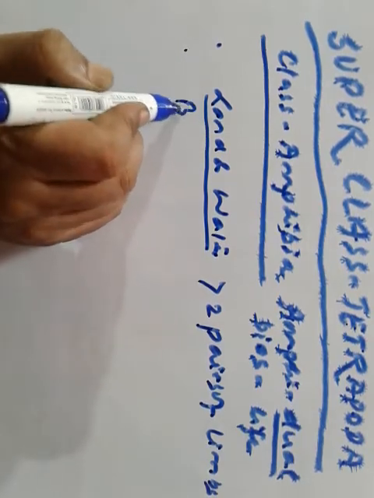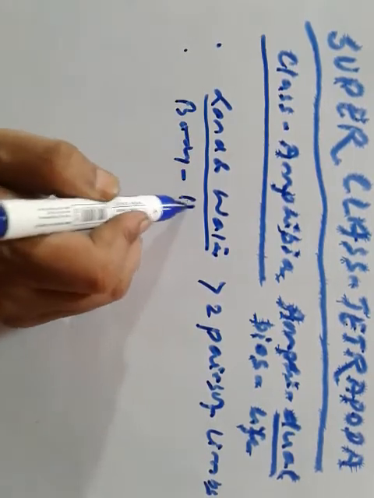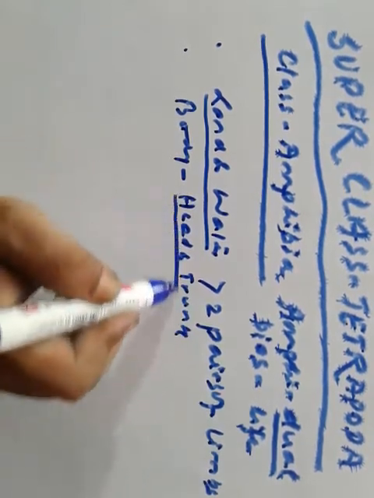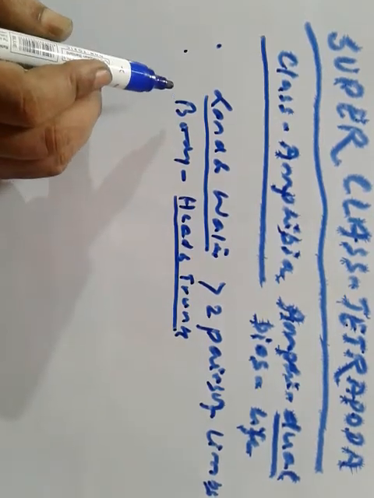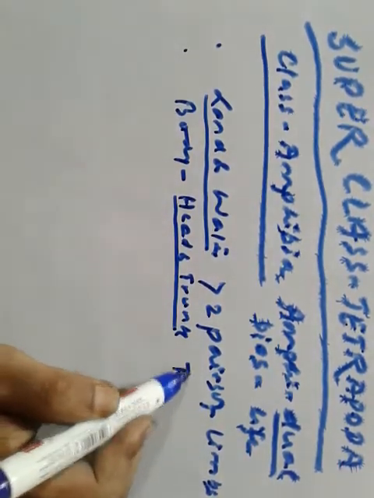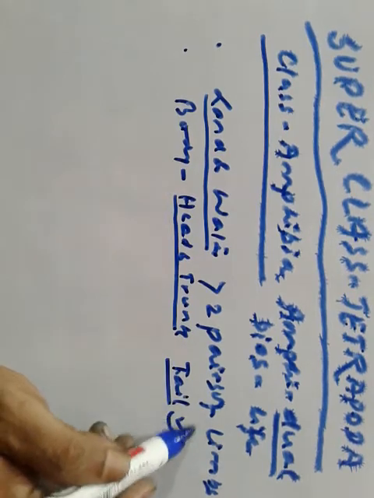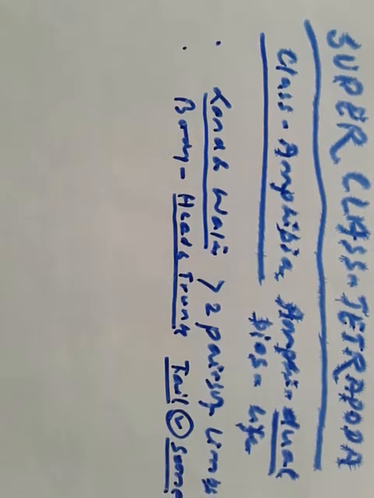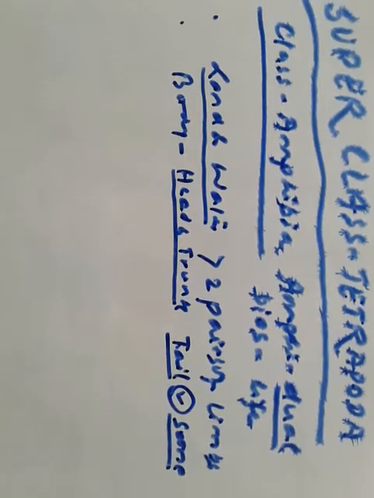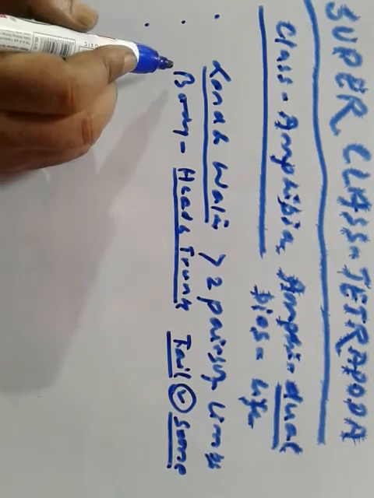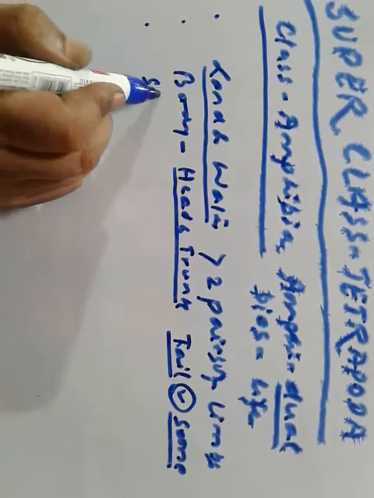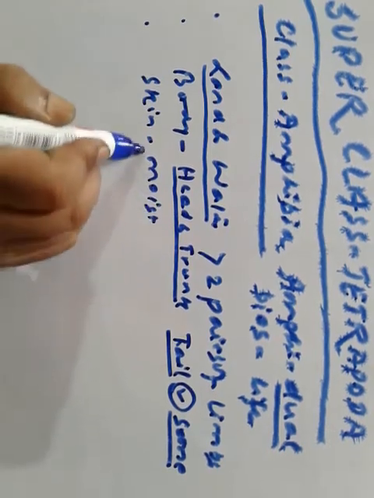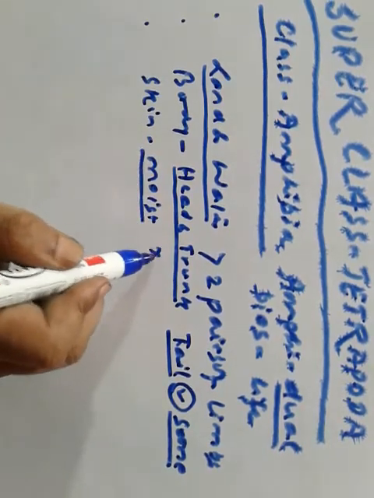Body divisible into head and trunk. Tail may be present in some of them, not in all. Skin of amphibians is moist, but they don't have scales.